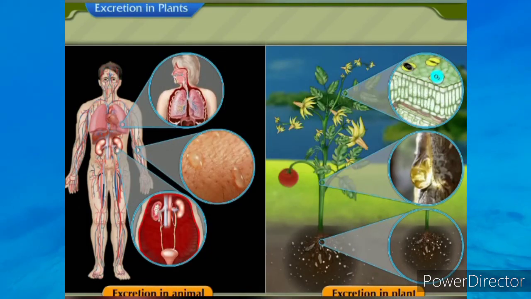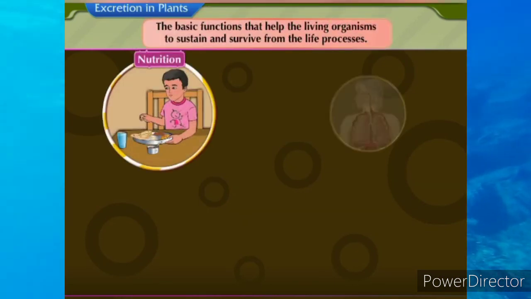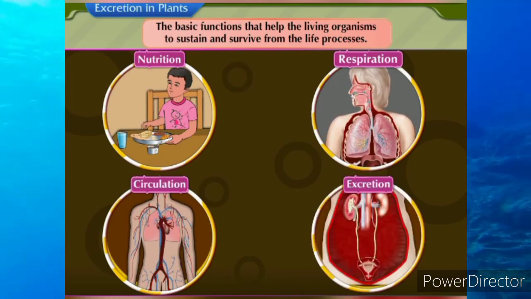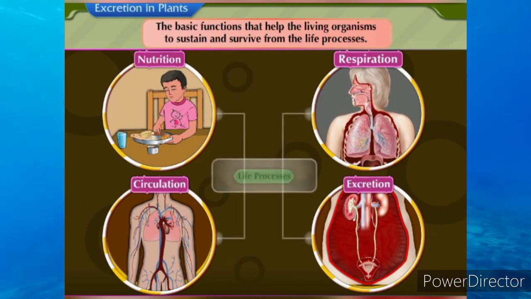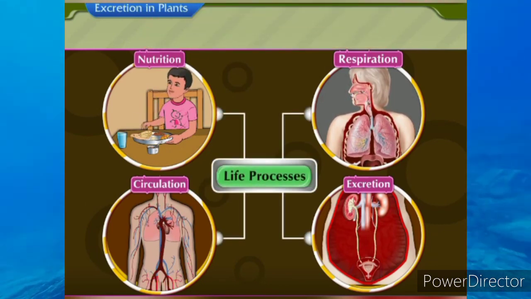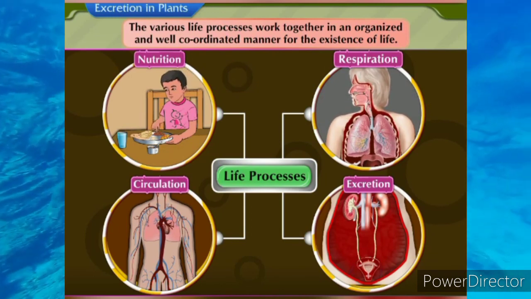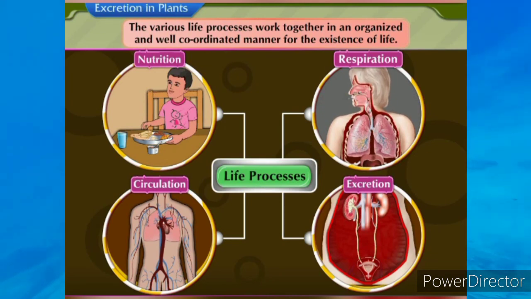We have thus studied about the different modes of excretion of different animals and plants. Now we can conclude that the basic functions such as nutrition, respiration, circulation, and excretion that help the living organisms to sustain and survive form the life processes. The various life processes work together in an organized and well-coordinated manner for the existence of life.